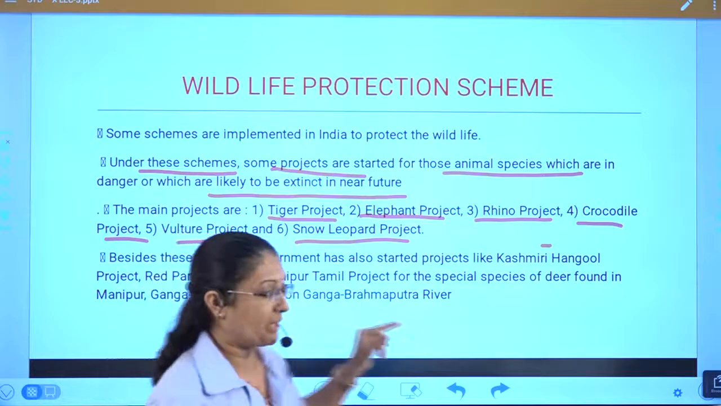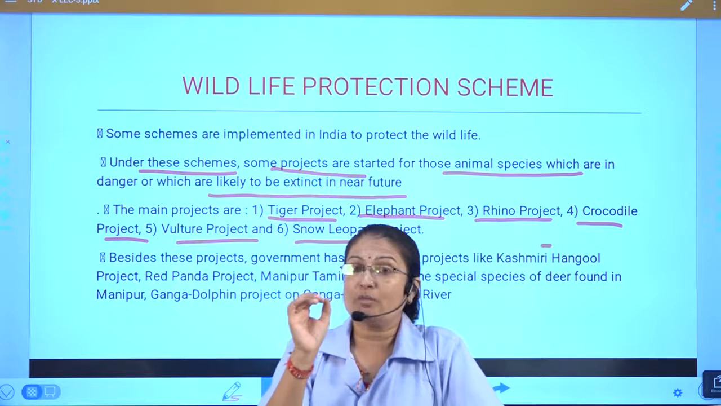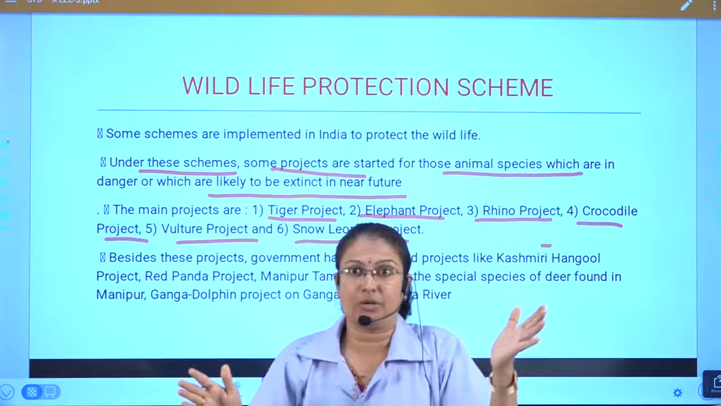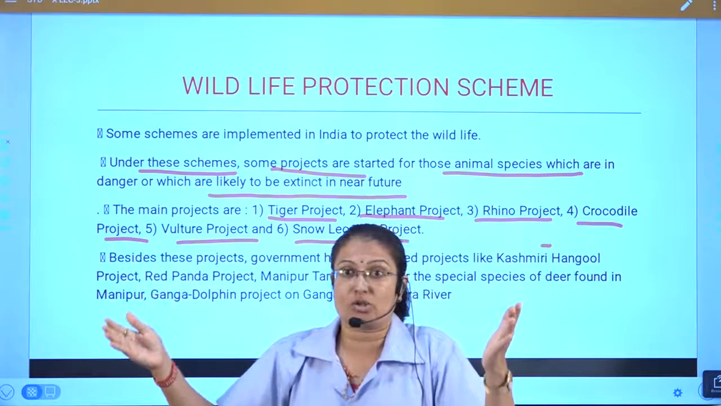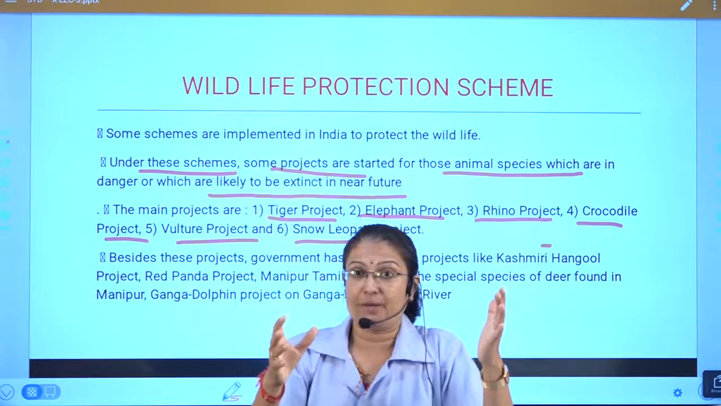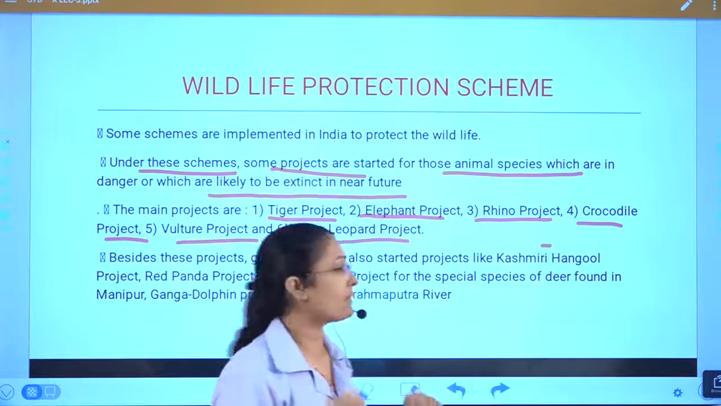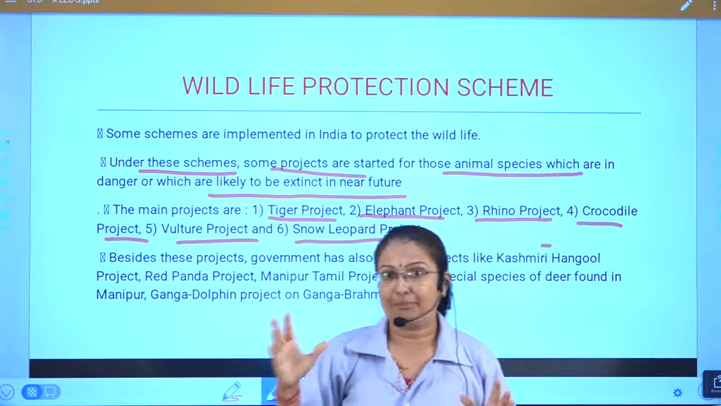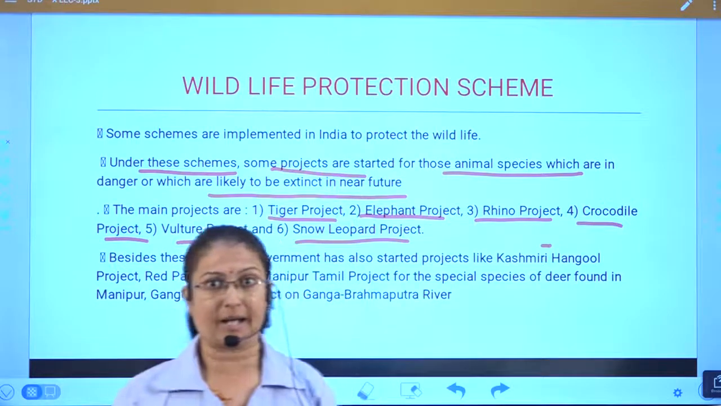And the vulture project. Maybe you have not seen a vulture either. Vulture, which we call gidh, the species of vultures are disappearing from the whole country. And we consider vultures as the cleaners of the society, cleaners of the environment, and they are also in a danger condition. To save the vulture, one entire project has been started by the central government. And the snow leopard project: to save the snow leopard, the government has started a whole project.